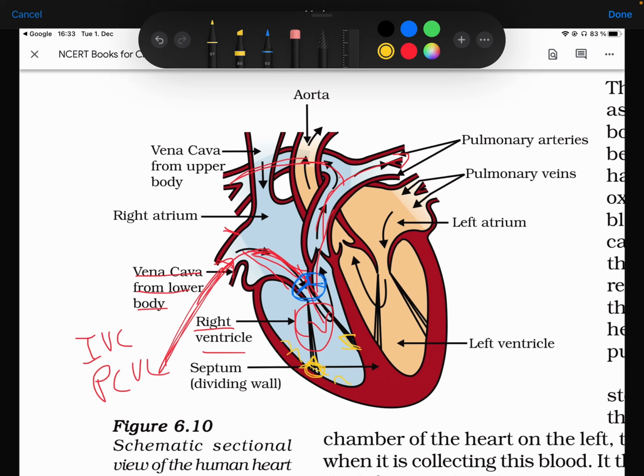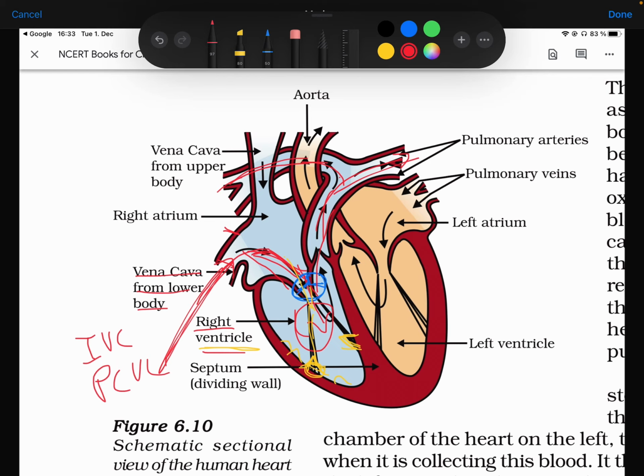Sticking to this diagram, there are papillary muscles which hold thread-like structures. These are called chordae tendineae. They prevent the backflow of blood in the ventricle. Then, continuing with our story, the pulmonary arteries.